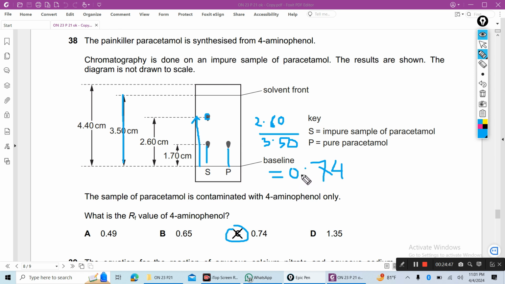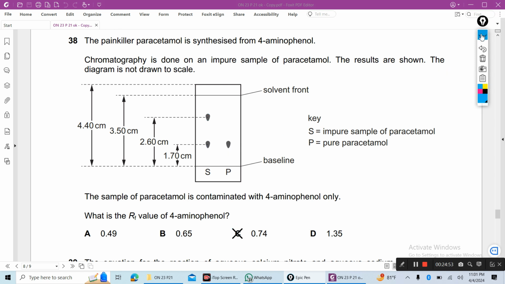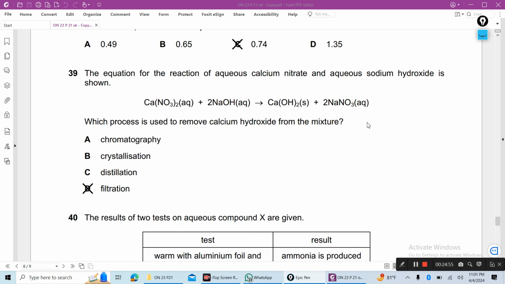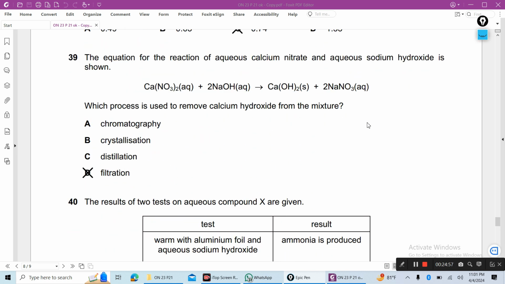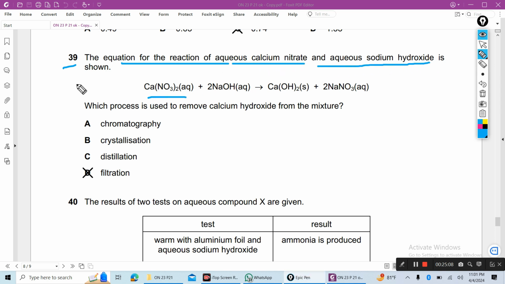Next, 39. The equation for the reaction of aqueous calcium nitrate and aqueous sodium hydroxide is shown. Calcium nitrate reacts with sodium hydroxide to produce calcium hydroxide and sodium nitrate solution.